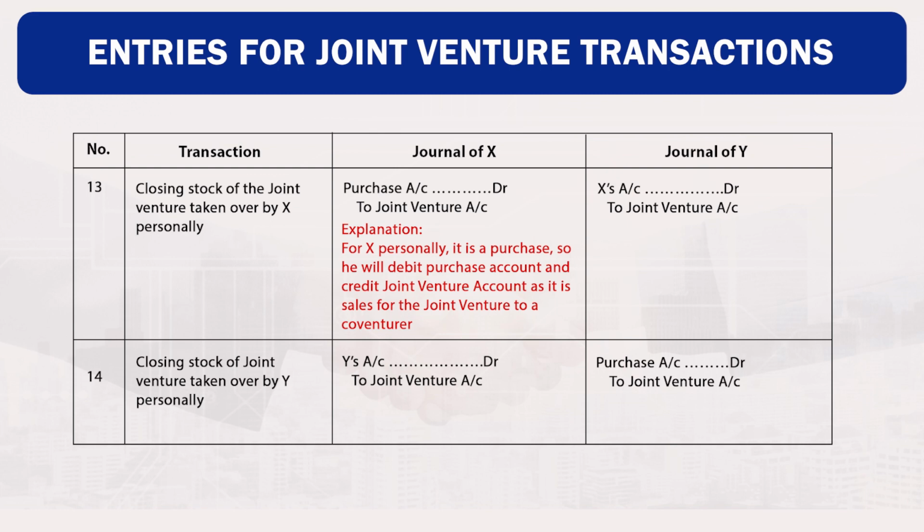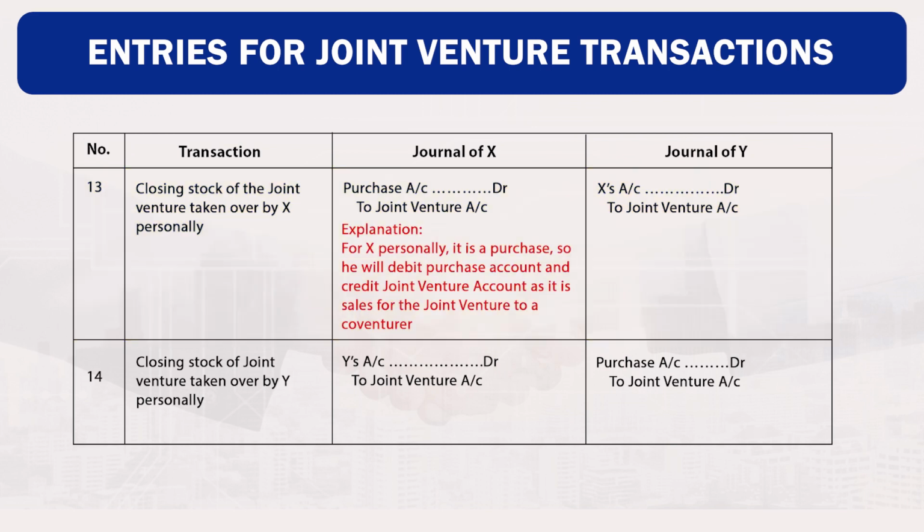Transaction number 13. Closing stock of the joint venture taken over by X personally. Purchase account debit to joint venture account. Explanation. For X personally, it is a purchase. So, he will debit purchase account and credit joint venture account as it is a sales for the joint venture to co-venturers. Now, in the books of Y, X account debited to joint venture account credited.